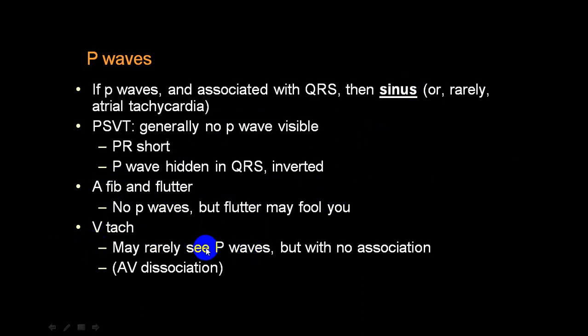Rarely you see a P wave. And if there is an AV dissociation, then you will see a P wave. So in an AV dissociation, P waves will be seen. But in that case, the idioventricular rate should be faster than 100. Then only can we use the word tachycardia. So if there is an AV dissociation with a fast idioventricular rate, we call that ventricular tachycardia with AV dissociation.